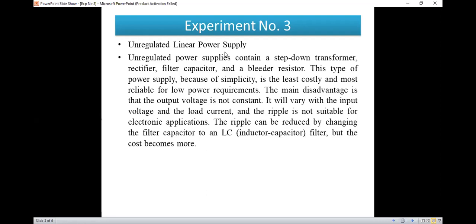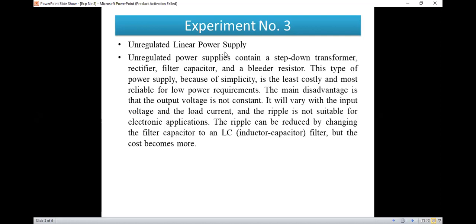The rectifier unit is there, then a filter is required to remove the pulsating output, then the bleeder resistor. Because of its simplicity, this type of power supply is the least costly and most reliable for low power requirements.